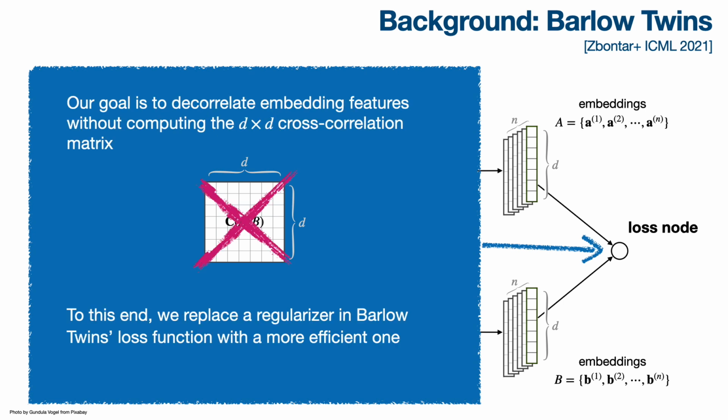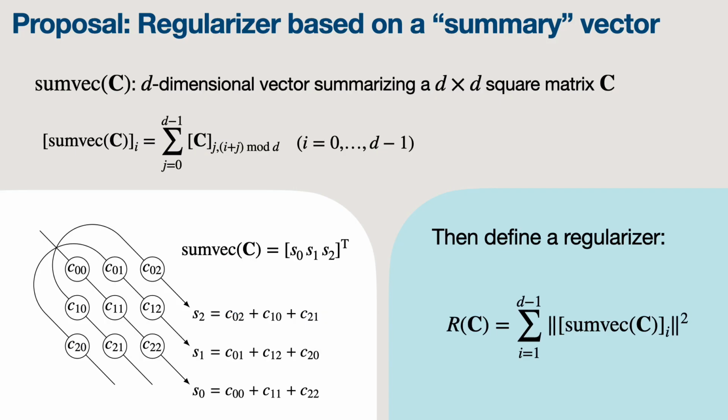In other words, we are seeking a way to avoid calculating the cross-correlation matrix, while still ensuring feature decorrelation. To this end, we define an efficient regularizer to replace the one appearing in Barlow Twins' loss function. Our regularizer is defined in terms of a d-dimensional summary vector SumVic of the d by d cross-correlation matrix C. Each element of this vector sums d distinct elements of C, as illustrated in this figure for a 3 by 3 matrix. Note: we're using zero-based indexing.